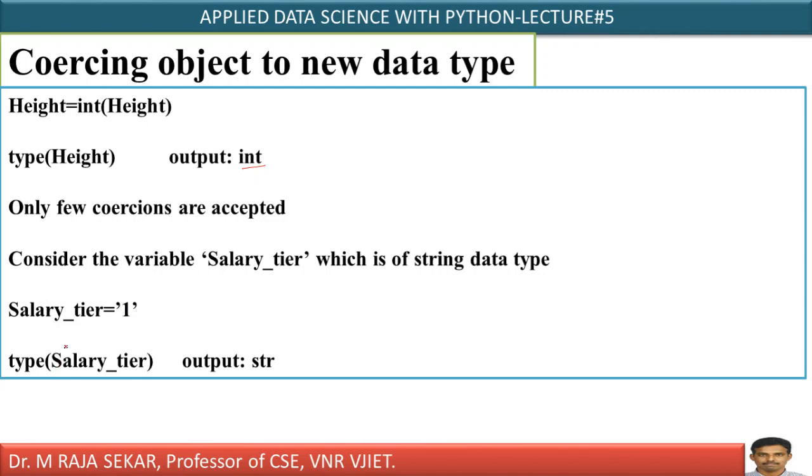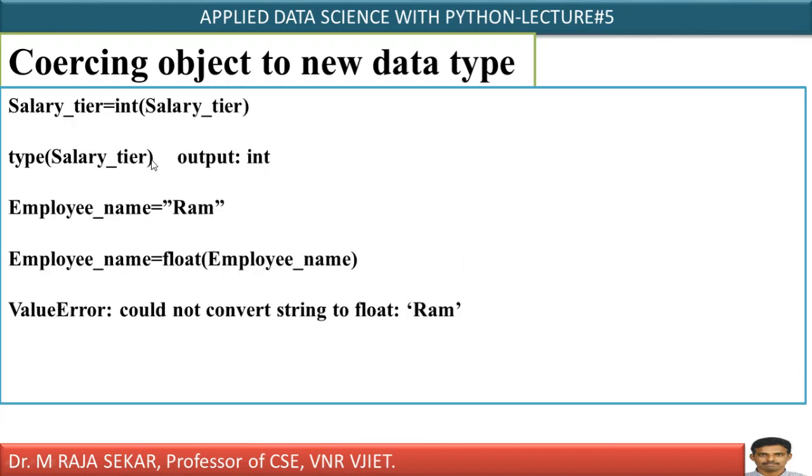Now let me check the salary_tier data type. What will I get? I will get str. Now what am I doing? Just see, salary_tier equal to int of salary_tier, means I am changing it, isn't it? In that case, what happened? That will be converted into int. Now what I have to do? I must check whether it is converted or not. How can I check? type of salary_tier, I will get int.